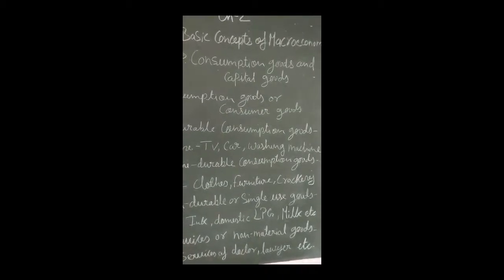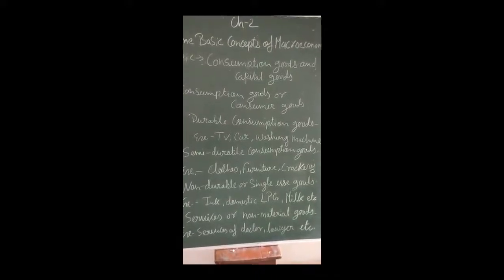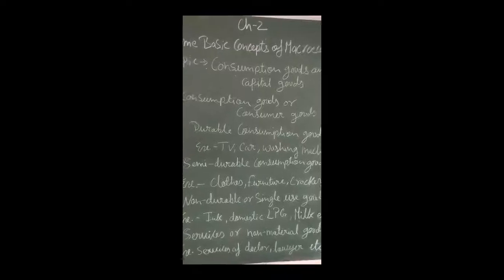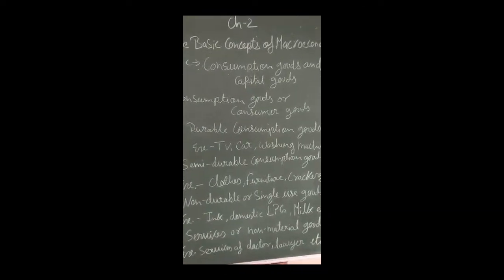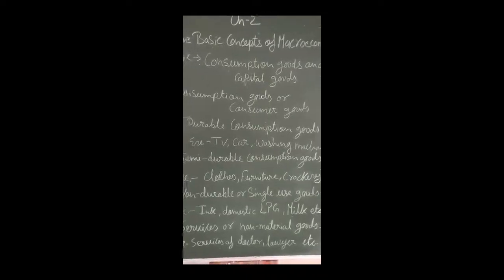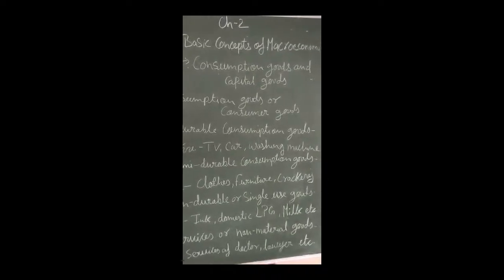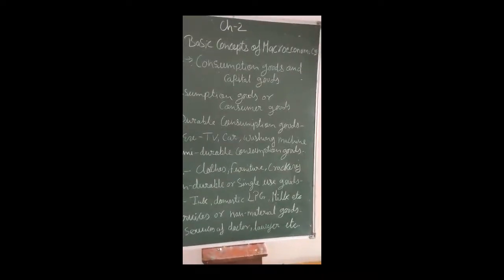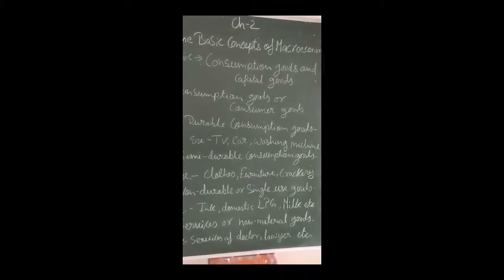Depreciation is also charged on these machineries or plants. Why? Because their lifespan is definitely more than 5 years, 10 years, and due to normal wear and tear or daily usage, the value of the assets goes down. So depreciation is also charged on capital goods.